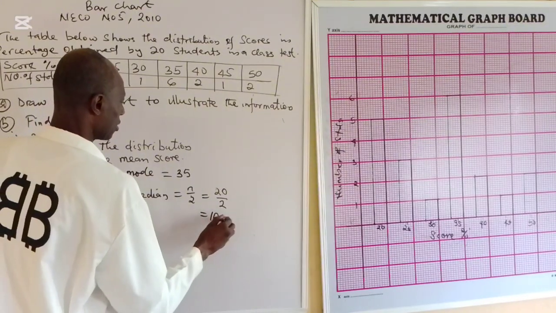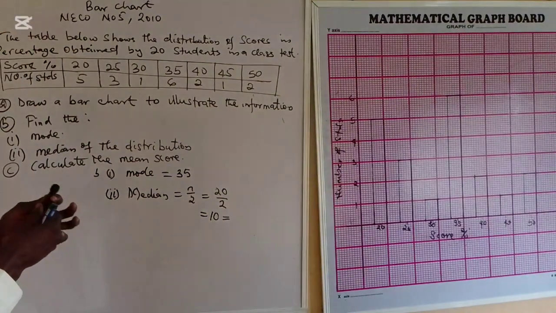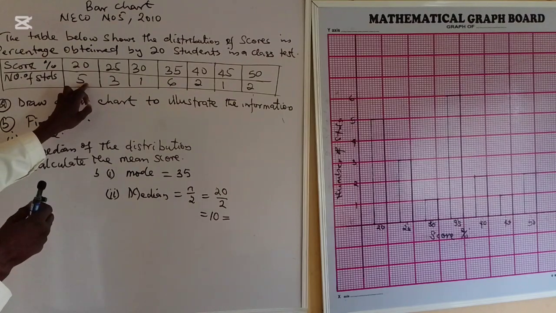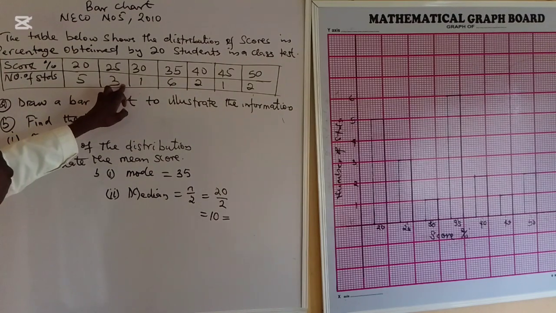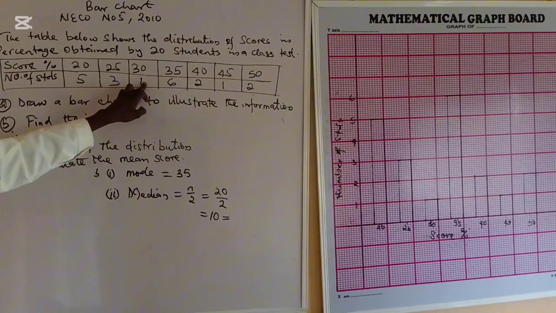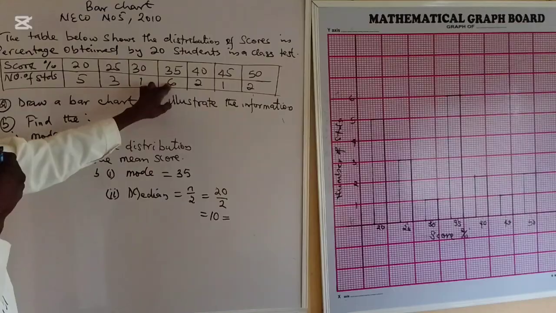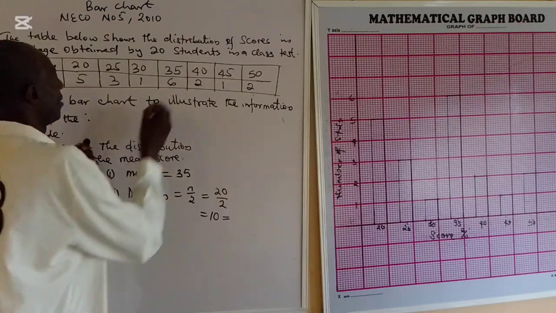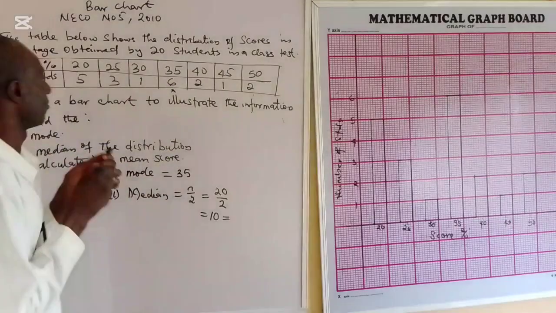So let us get the actual median. You add now 3 plus 5, which is 8. Plus 1 is 9. So I will take 1 from here to make it 10. So let me asterisk this place. I'm taking 1 from there.